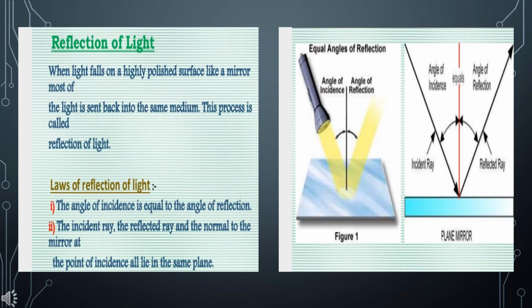The ray of light may be returned by the second optical medium into the first optical medium with a change in angle. This phenomenon is called the reflection of light. The reflection of light takes place from a smooth reflecting surface according to definite laws. These are known as laws of reflection. Number 1, the incident ray, the reflected ray, and the normal at the point of incidence lie in the same plane. Number 2, the angle of incidence is always equal to the angle of reflection.